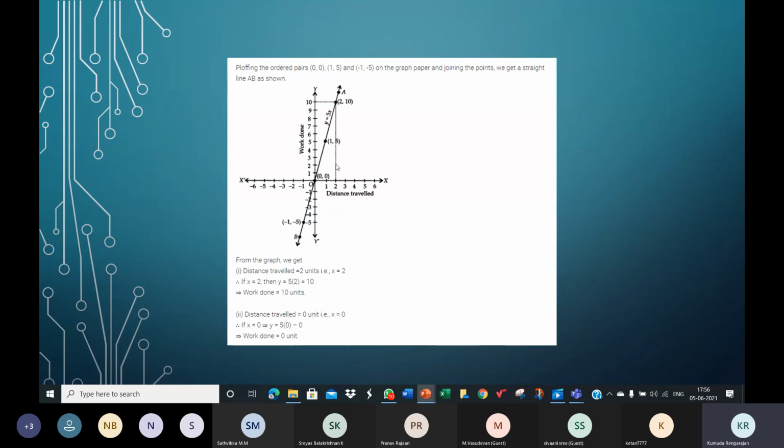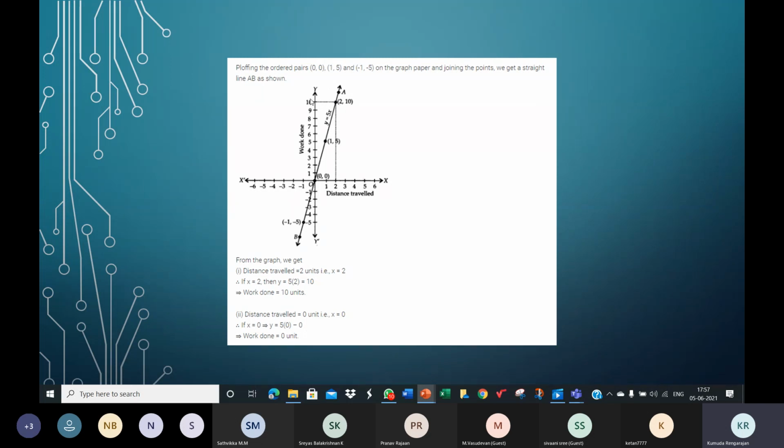So this line which you draw meets the graph line at this point. And from that point, draw a line till you hit the y-axis to read the y value. From the x value, we're trying to read the corresponding y value. How do we do that? Now we know x is 2. So from 2, go up till you hit the graph line. Once you meet the graph line, from that point, draw a line so that you can read the value on the y-axis. So they are all perpendicular.